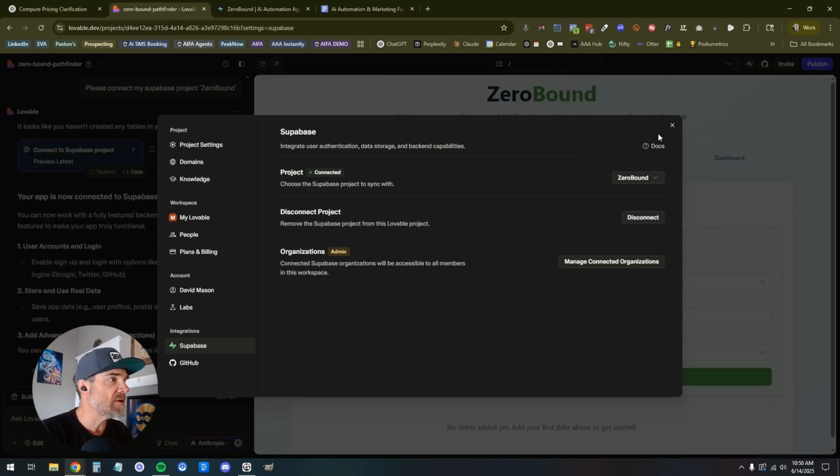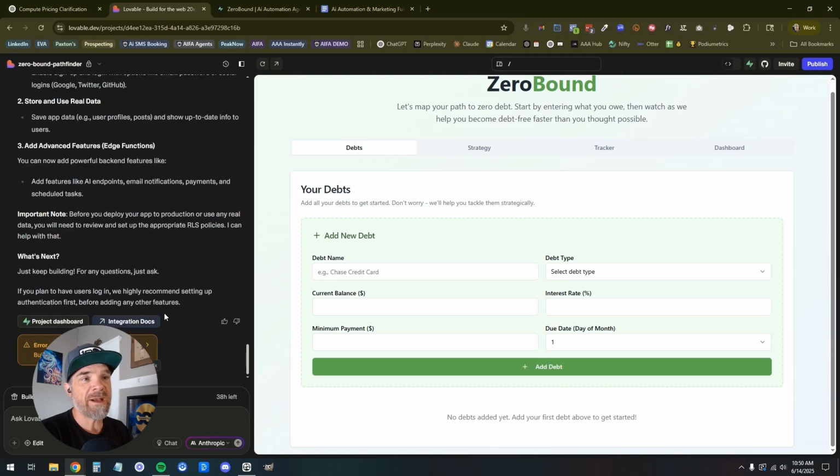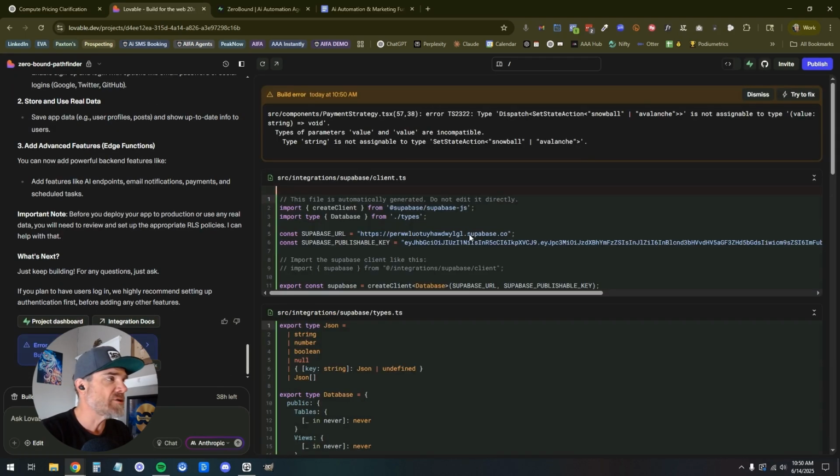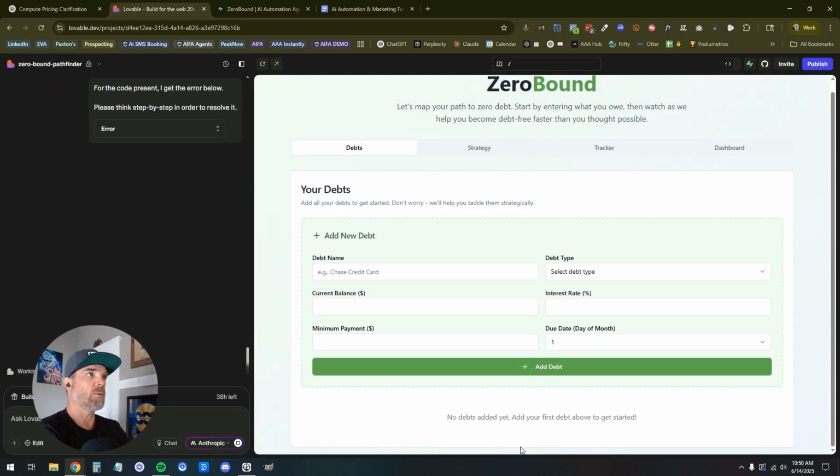Let's go ahead and keep looking here. Unfortunately, I added a bunch of content that didn't save because I didn't have my Supabase connection added. Let's go ahead and run this error correction here. Go try to fix it. Cool. I'll go ahead and pause on this.